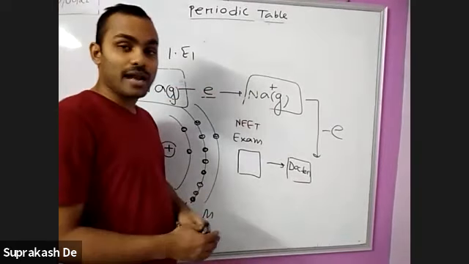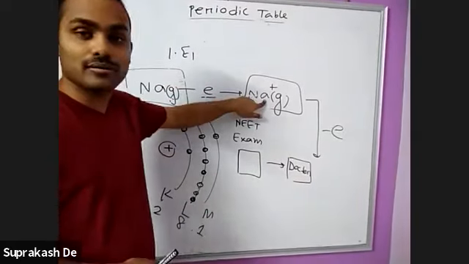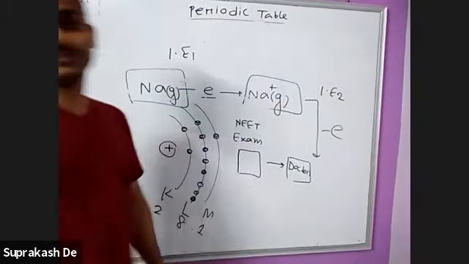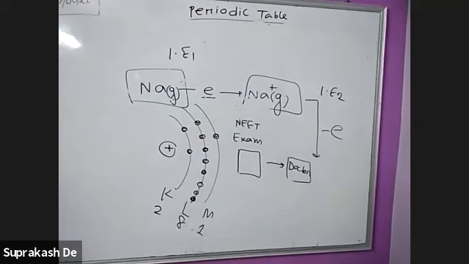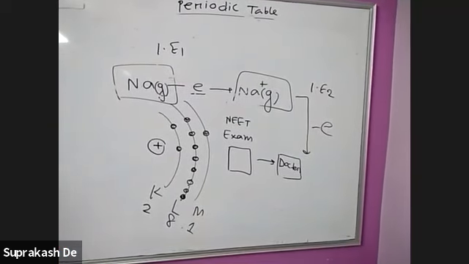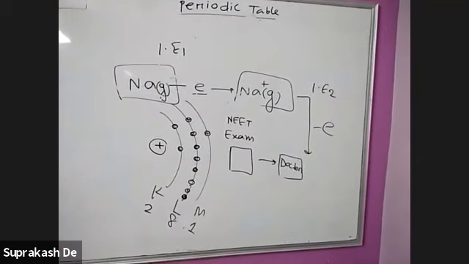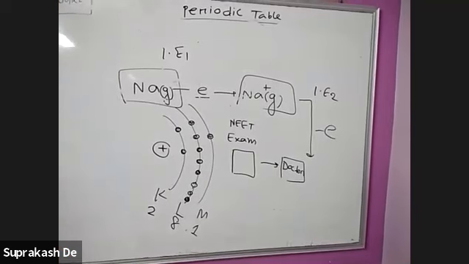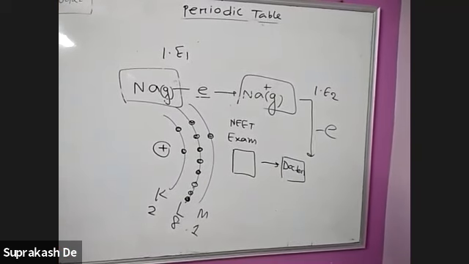Now, when you try to release the electron from the ion, this is called the second IE. Normal concept: first IE means electron releasing from the atom. Second IE means electron releasing from the ion that is produced from the first IE.